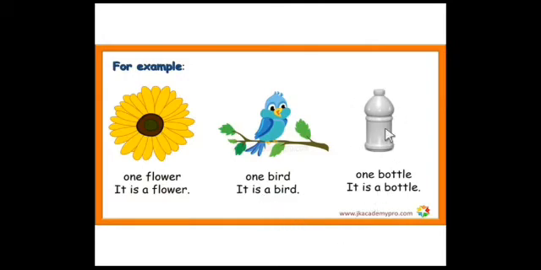Next, what is this? This is a bottle. Okay, it is a bottle. How many bottles can you see in this picture? One bottle. It is a bottle. So we can't say one flowers, one birds, one bottles. Okay, when we refer to one person or one thing, we say flower, bird, bottle, boy, girl. Okay, like this. Now let me switch to the next slide.